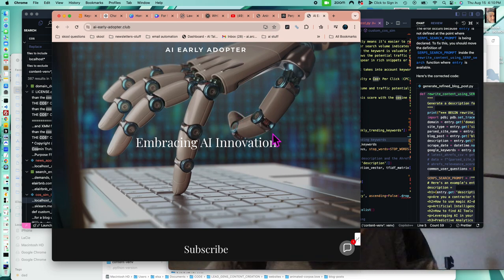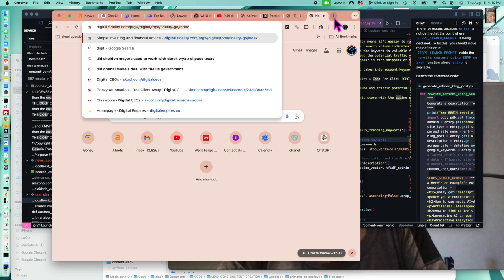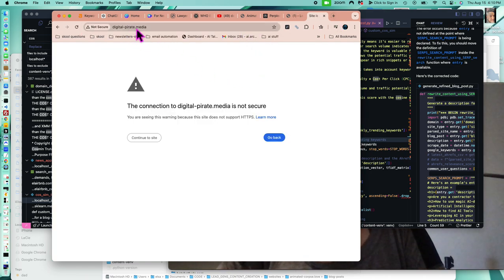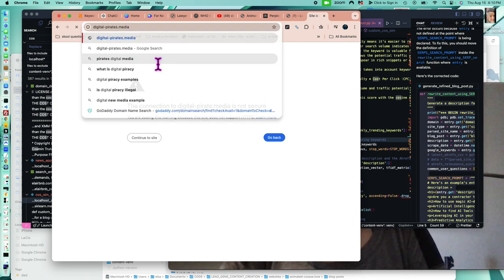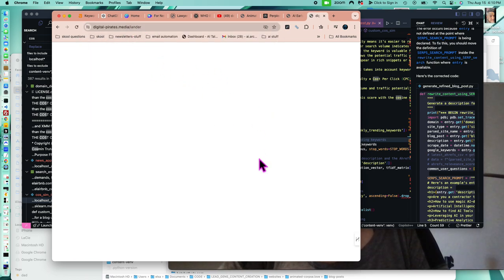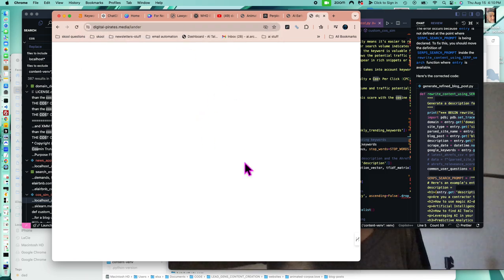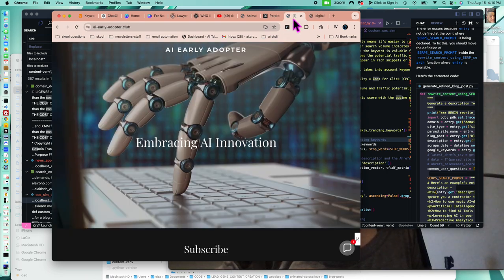Be findable, and I'm really going to focus on doubling down on what I guess I'm going to go with: digital pirates media, probably. I don't think I've set up the web pages for this, but I will. Digital pirates.media, let's see. Oh, I guess it does have it. It says Lander, but at least it's not erroring out. I think it's because I'm moving all the domains around. But in any case, you can find me on these other ones.